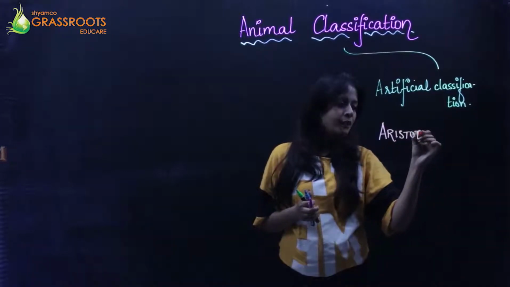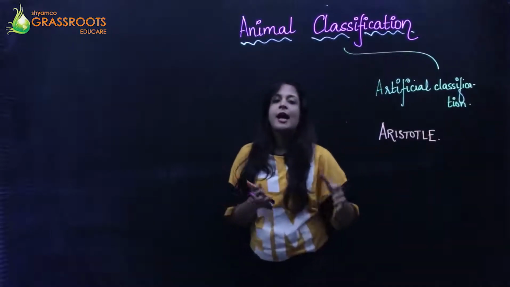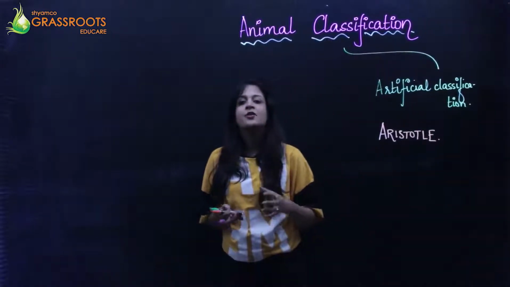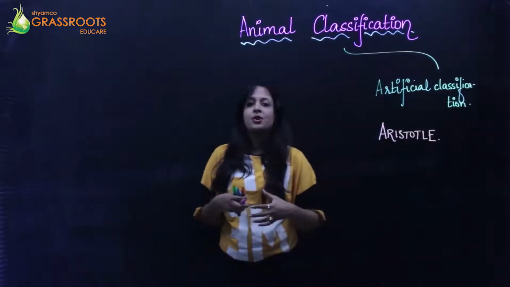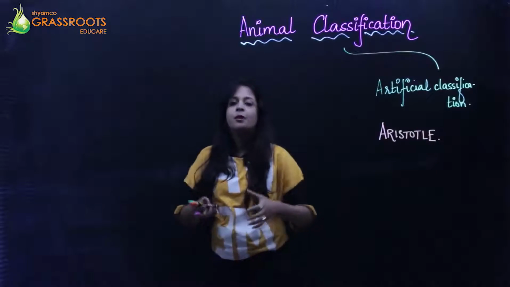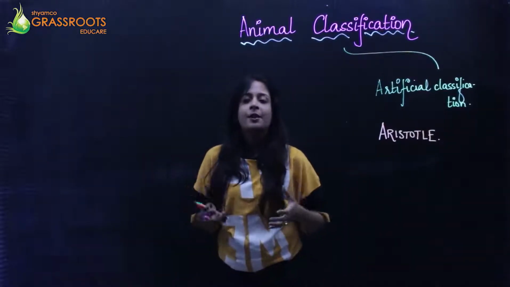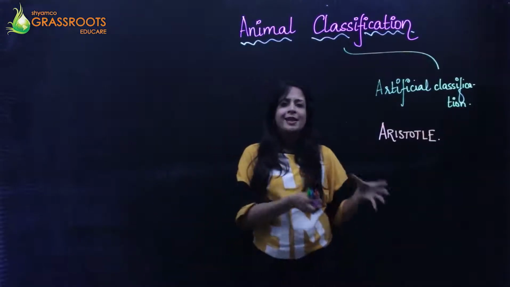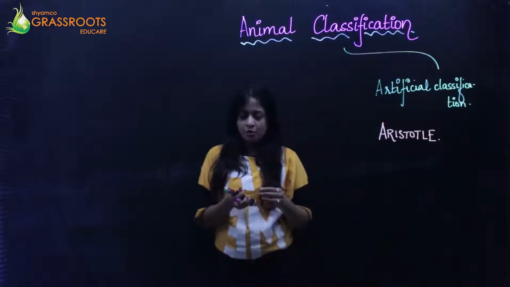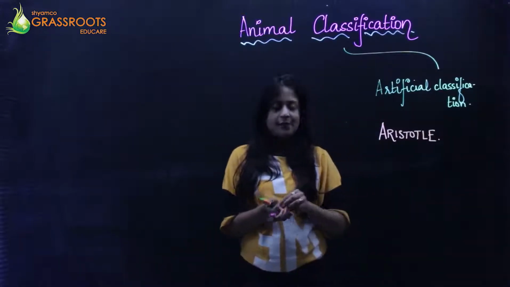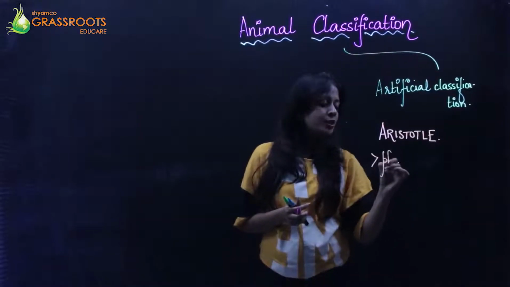He was a Greek philosopher, and what he did was classify these animals on the basis of physical characteristics, meaning how they look from the outside, like their body types, and where they live, their habits and habitats. So this artificial classification is mainly based on physical characteristics.